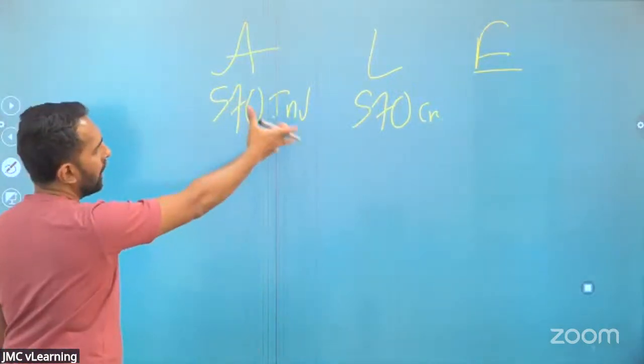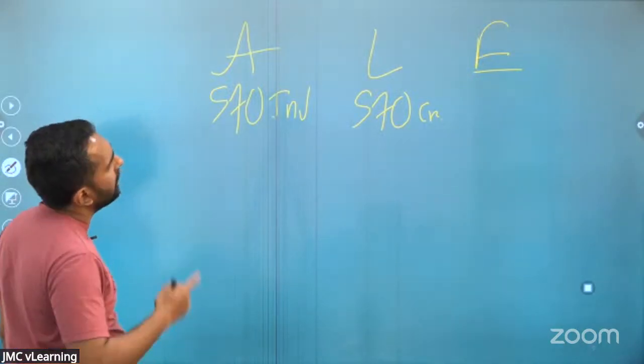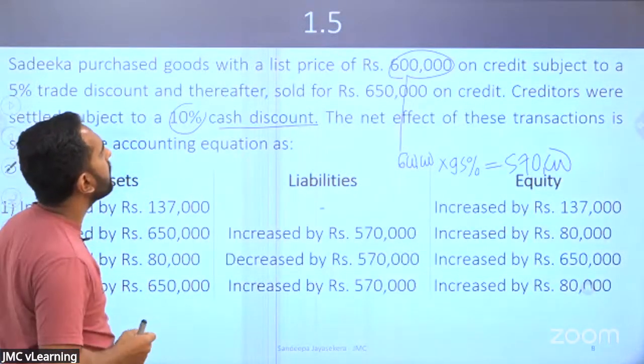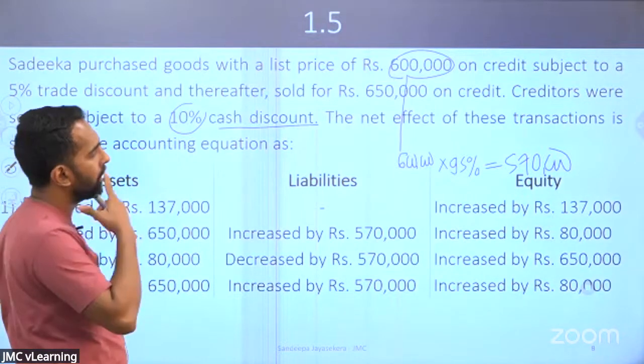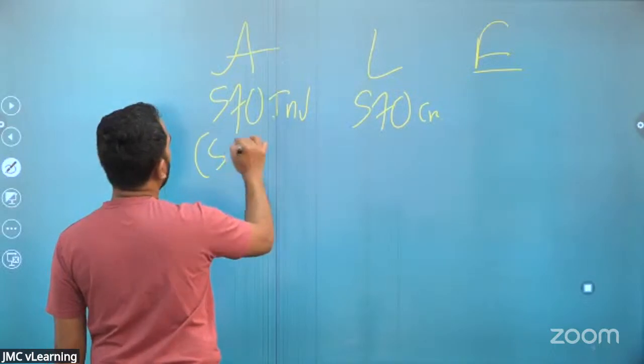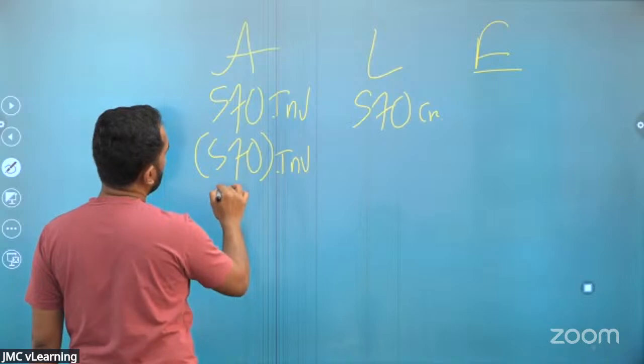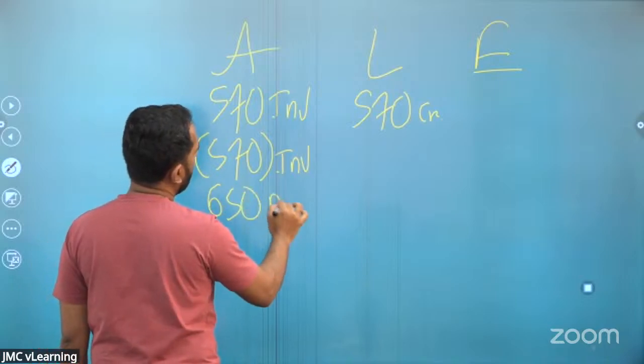Assets will increase and the liabilities will increase. Then they say these items are sold on credit for 650. Then what will happen? Inventory will come down, but you will create a debtor worth 650.